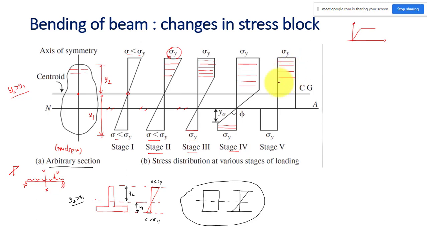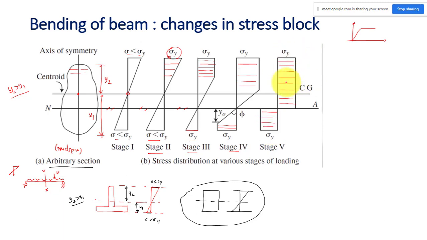The complete beam cross section has reached the yield strength. This part of your beam is completely under compressive stress, and this part is completely under tensile stress. But both are at yield strength. Let us say mild steel, both are at 250.